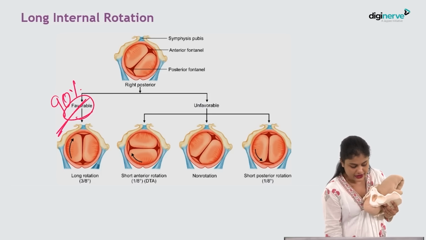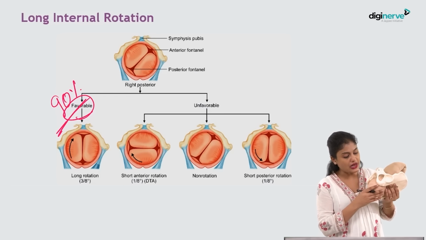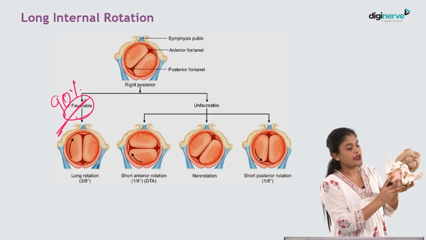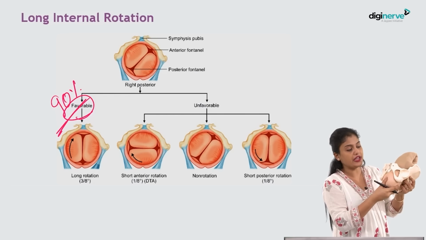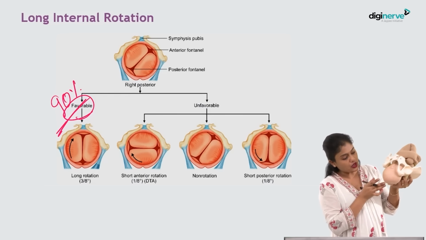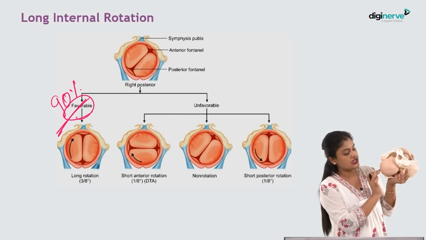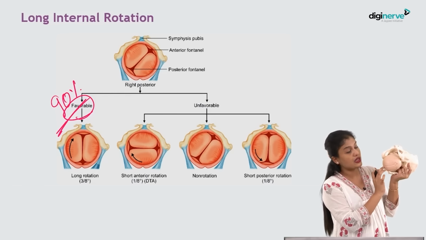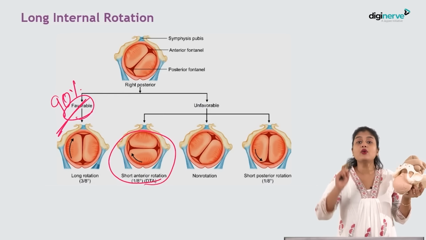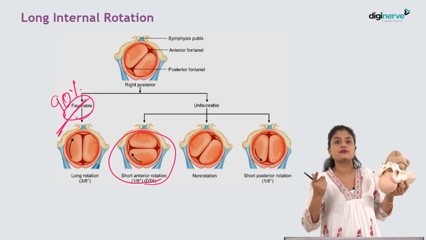So this is what happens in 90% of the cases, in favorable conditions. I'll tell you what are the favorable conditions. In unfavorable conditions, what happens? Instead of rotating 3/8 of the circle, imagine it will only rotate 1/8 of the circle and remain still. Then what will it become? It will become transverse, isn't it? Sagittal suture is in the transverse plane, isn't it? So here it becomes a deep transverse arrest, as in this case. It will rotate only 1/8 of the circle and it will stop rotation. So here it becomes deep transverse arrest.